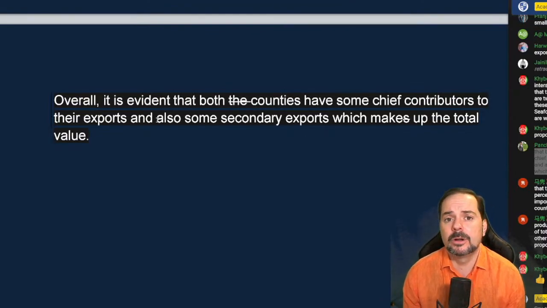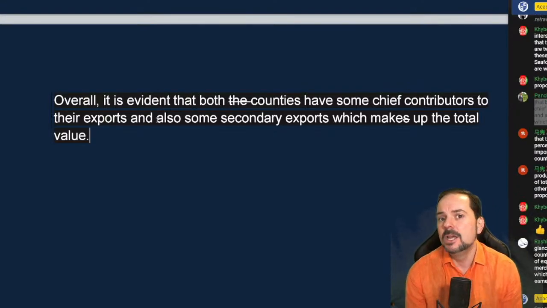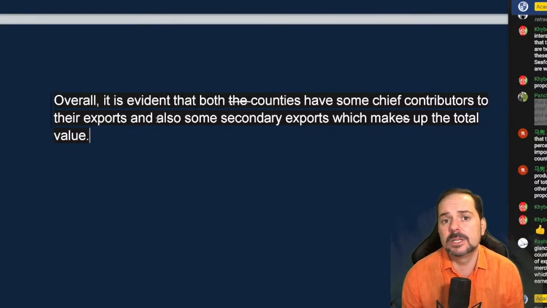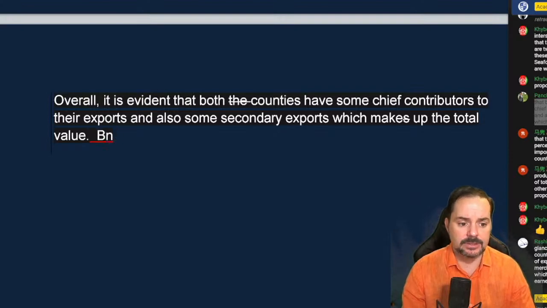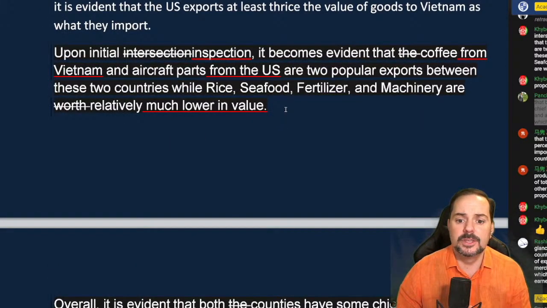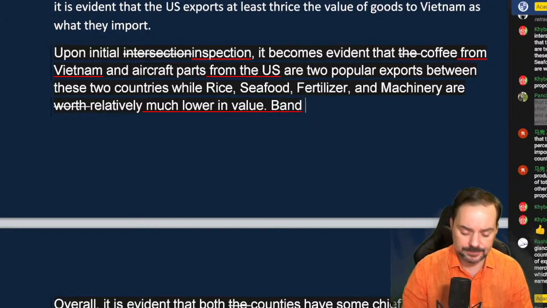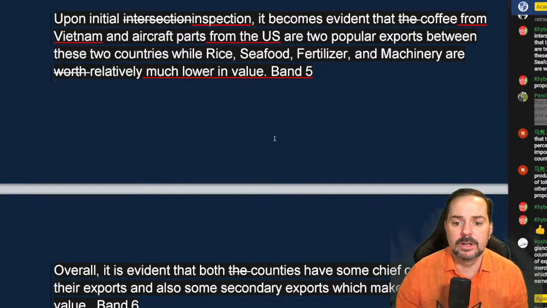But if you're lacking detail in the rest of your body paragraph as well, you're only going to get a 6 simply because you're not giving enough analysis. Okay, so this would be band 6, let's say. Okay, this would be a band 5, again for Khyber there.